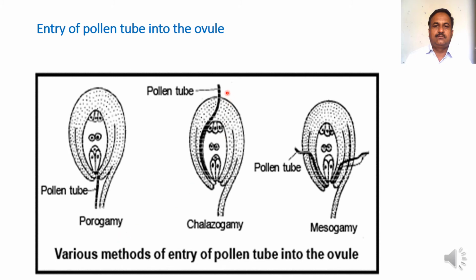In some cases, the pollen tube may enter the ovule through the chalazal end; that is called chalazogamy. And occasionally, the pollen tube may enter through the integuments; that is called mesogamy.